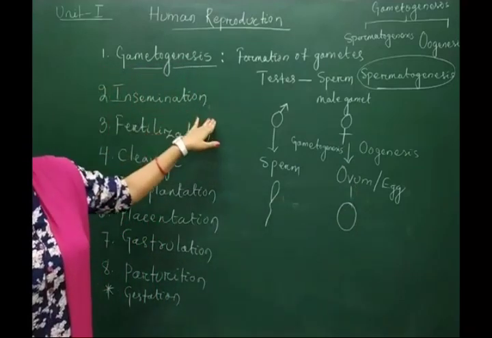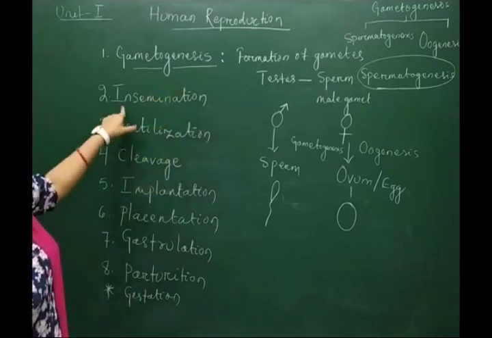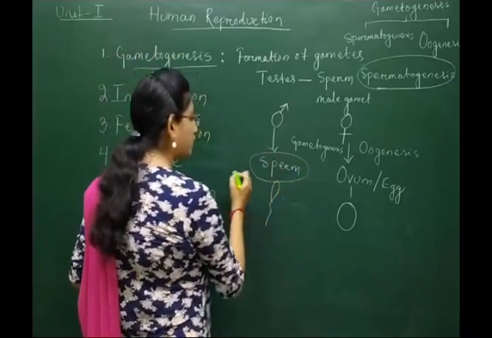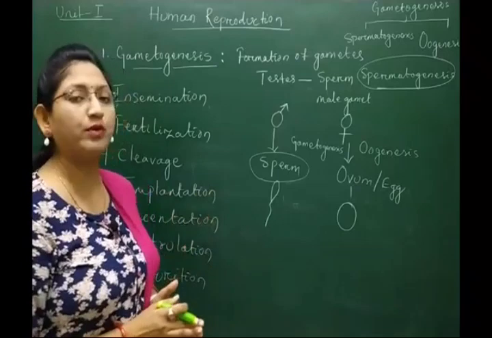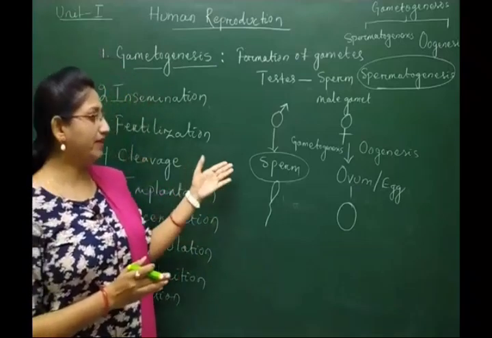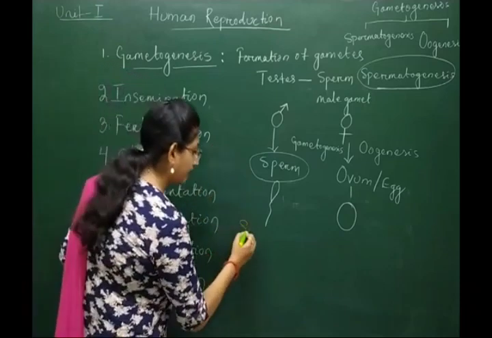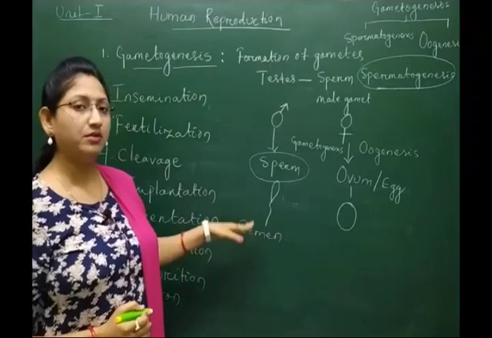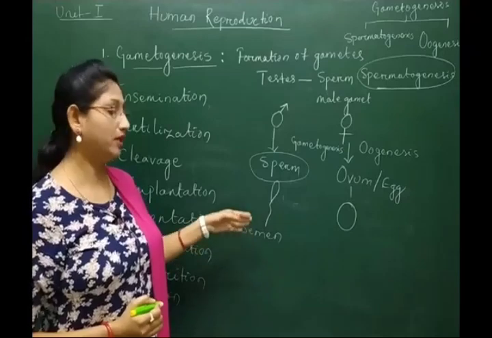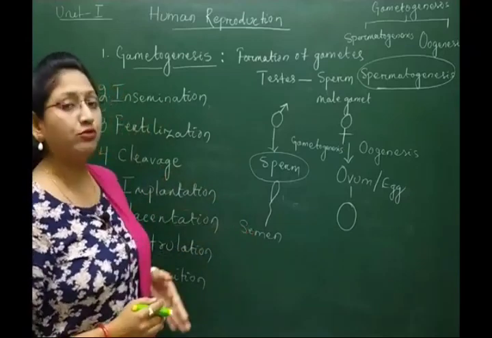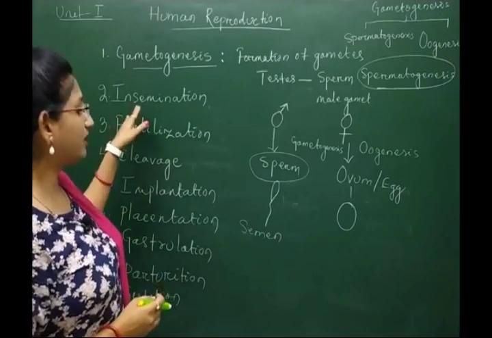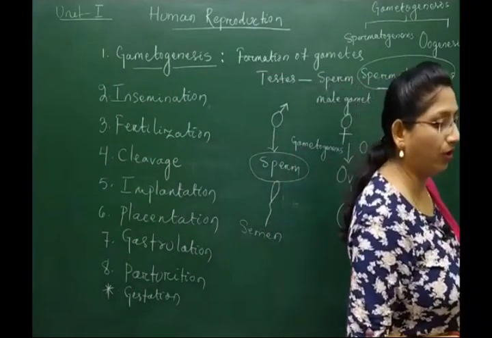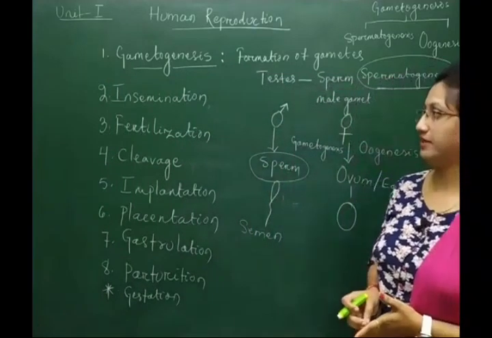Now come to insemination, the second phase of the reproductive system. What is insemination? Sperms swim through a particular fluid released from the male individual. The male produces a fluid called semen. It's a milky fluid through which the sperm are able to swim and enter into the female genital tract. So, insemination means the pouring or entry of the sperm into the female genital tract.